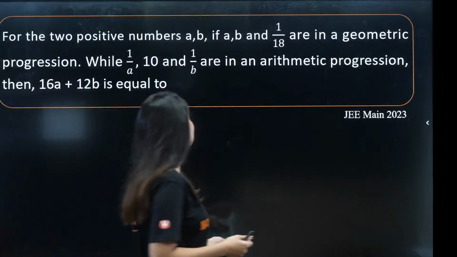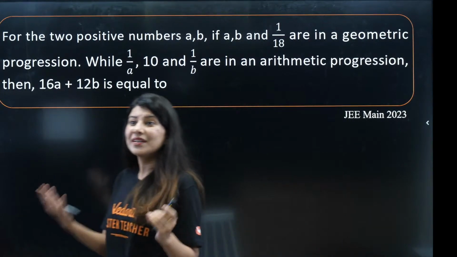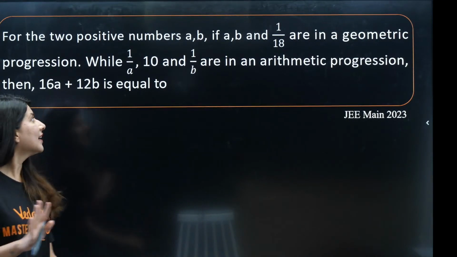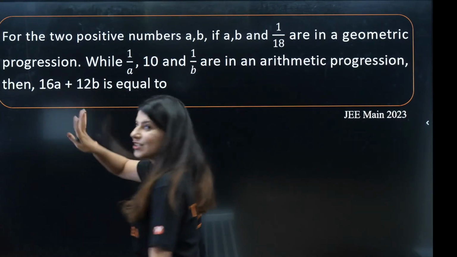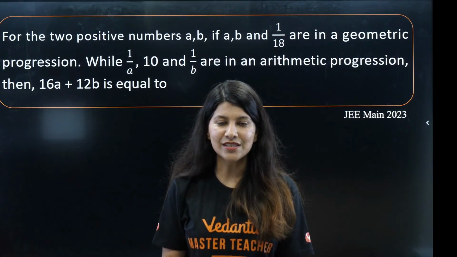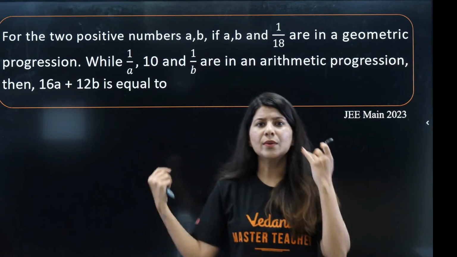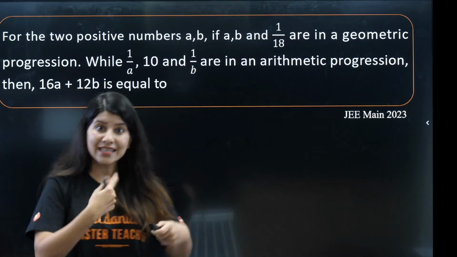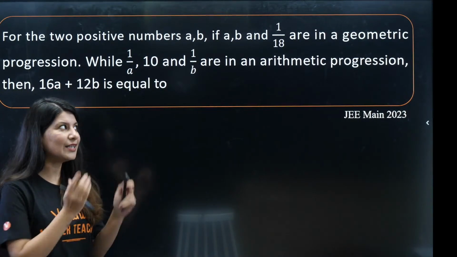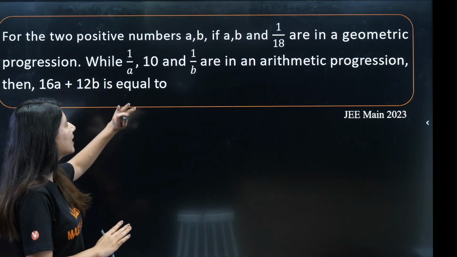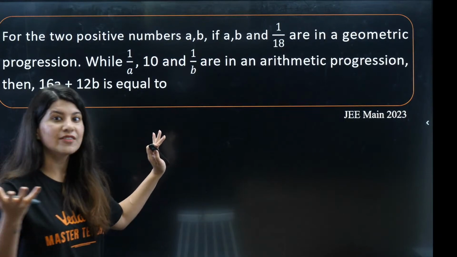Let's just move towards the next question now. The next question looks pretty easy, if you can see. It is talking about geometric progression and arithmetic progression. That's it. You know geometric progression, right? You know arithmetic progression as well. Basic formulas. So this is an easy, doable question. While we solve it, we will realize whether it is an alpha or beta. It looks like an alpha question because nothing is very tricky. No terms are very tricky or difficult or having difficult concepts.